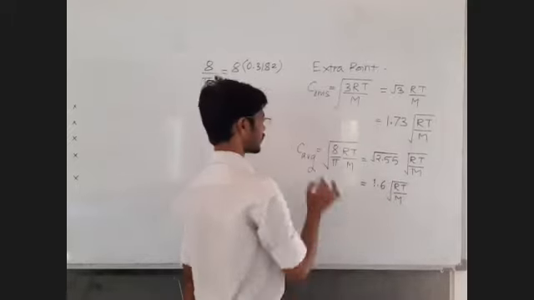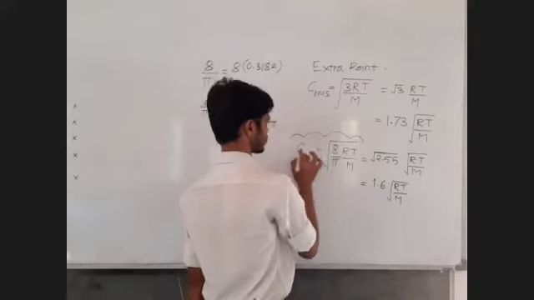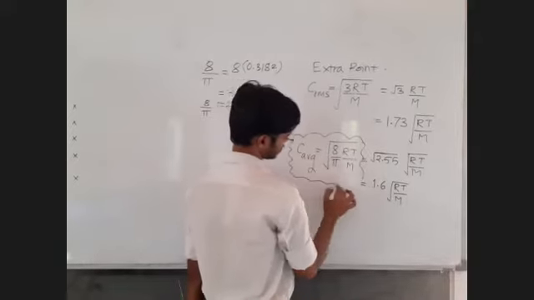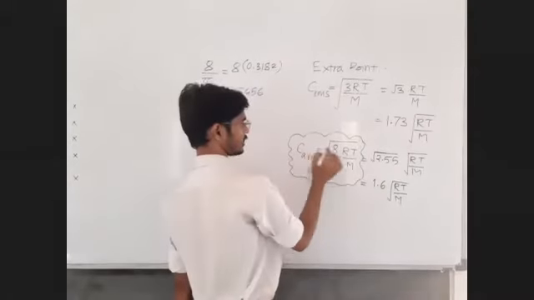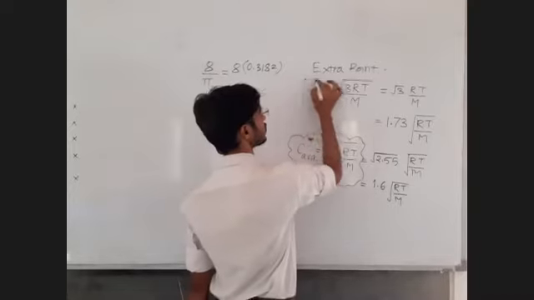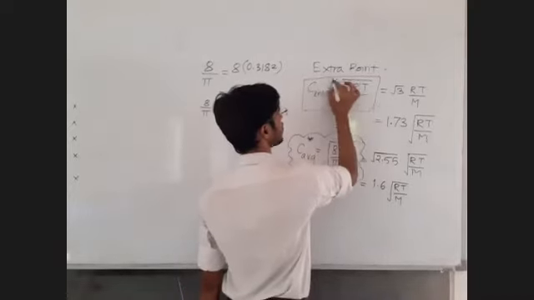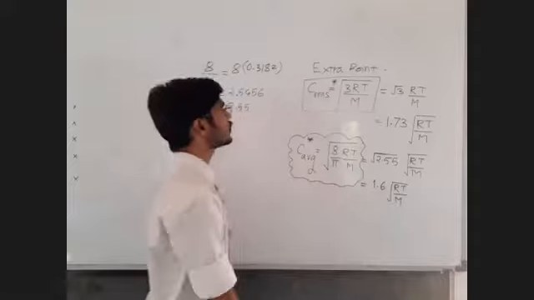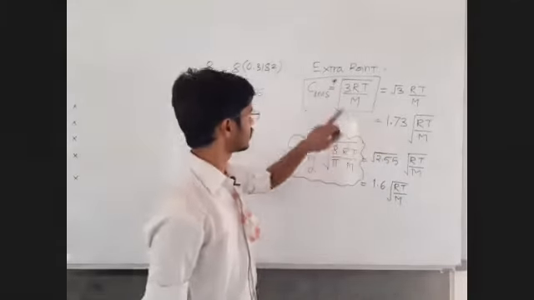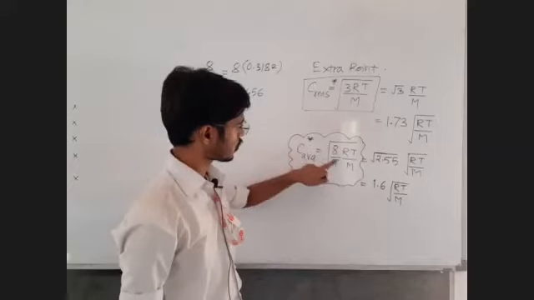The formula that we are going to remember is under root 8 upon pi RT by M for C average, and for C RMS it is under root 3RT by M. Now you can observe that this value comes out to be 1.73 and this value comes out to be 1.6.